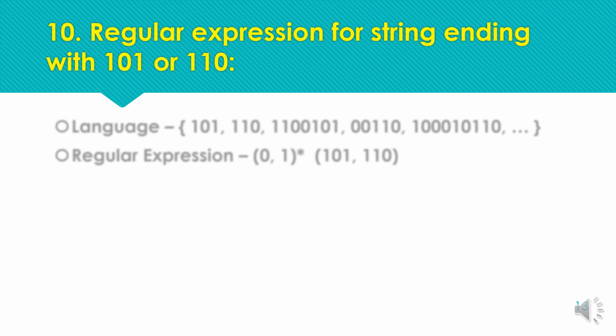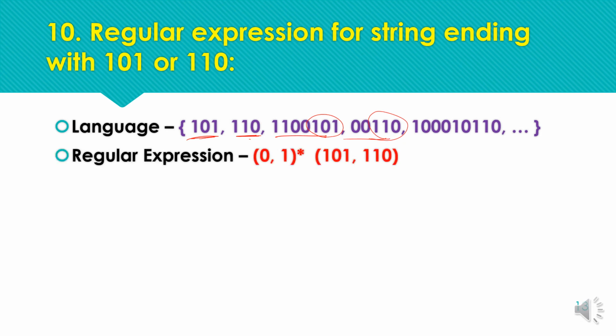Next we have the question for strings ending with 101 or 110. So this is quite similar to the previous example, and the acceptable strings are 101 or 110 as the minimum acceptable strings, because the ending pattern is 101 or 110, and after that any other combination ending with 101 or 110 should be accepted by the machine, and the corresponding pattern is this or this. Now we have an ending constraint with two patterns, so we have to put all the ending constraint patterns in ORing, like 101 or 110.